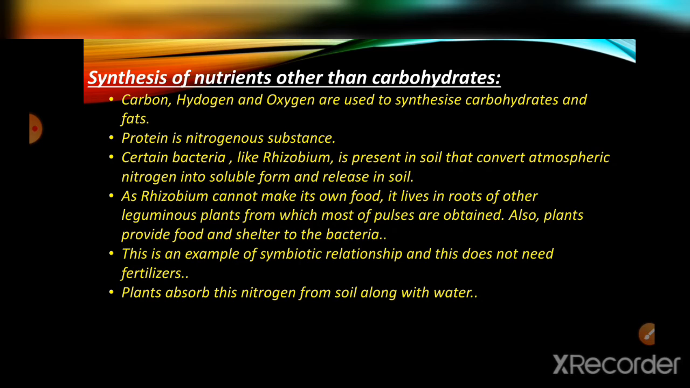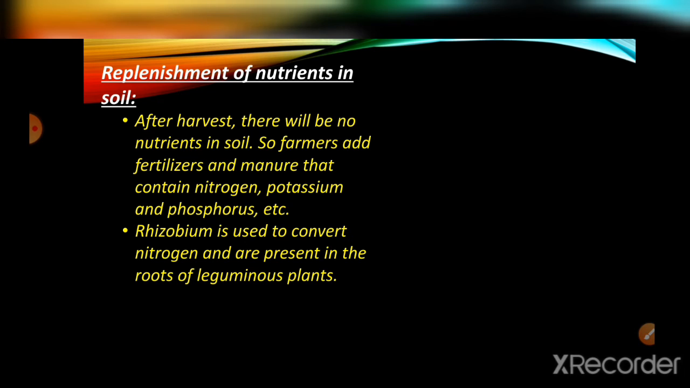And this does not need fertilizers, so we do not need to spray any fertilizers or manures in order to get nitrogen. When the plant has rhizobium in its root, it is known as a leguminous plant, and these plants don't need fertilizers at all. Rhizobium is present in most of the pulses. The plants which provide pulses have roots that contain rhizobium. Plants absorb this nitrogen from the soil along with water.